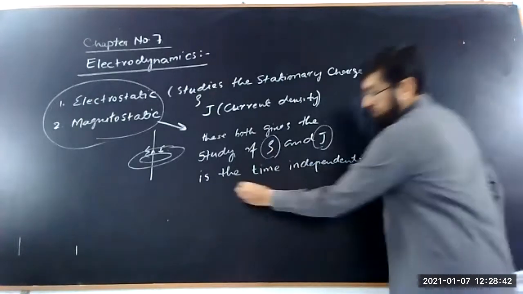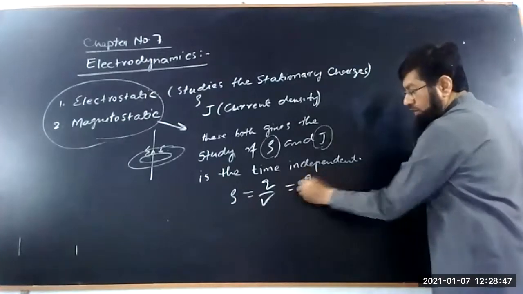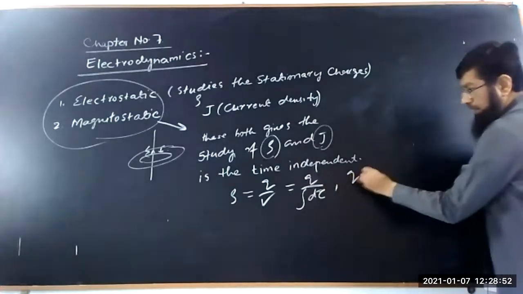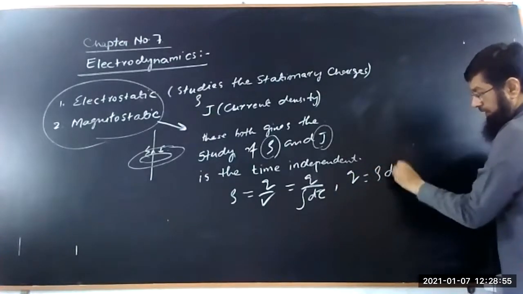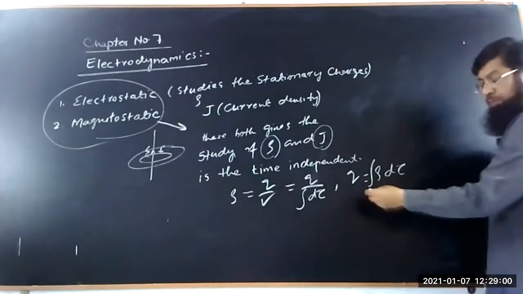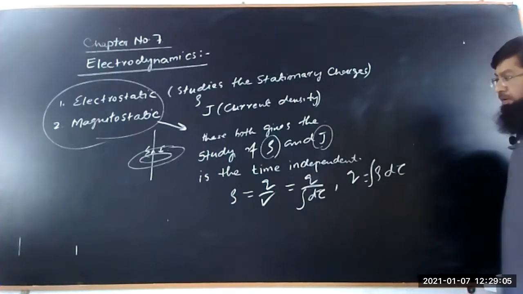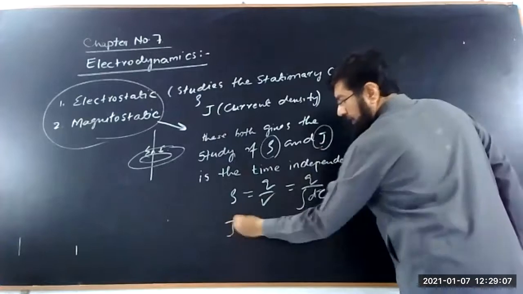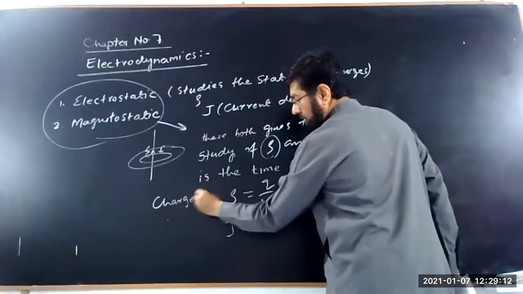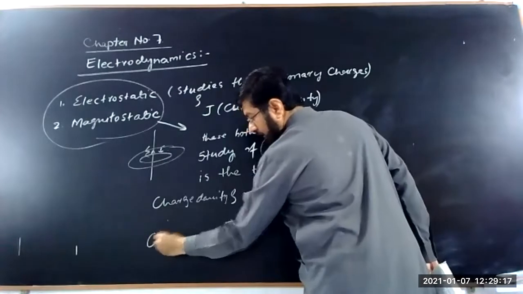This rho is defined as the charge per unit volume, so Q is equal to the integral of rho d tau. This is what we discussed in chapter number 2 of the Griffiths book. Similarly, rho is called the charge density, and J is called the current density.